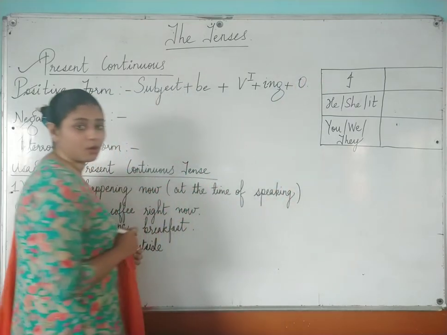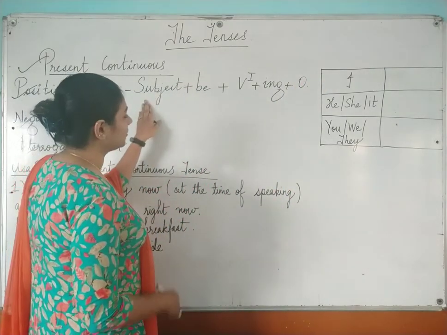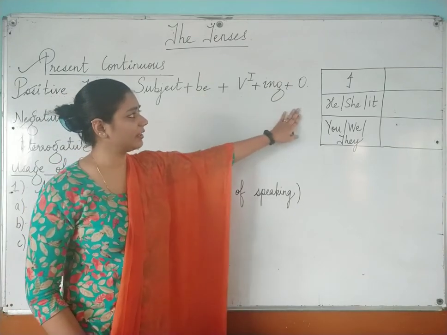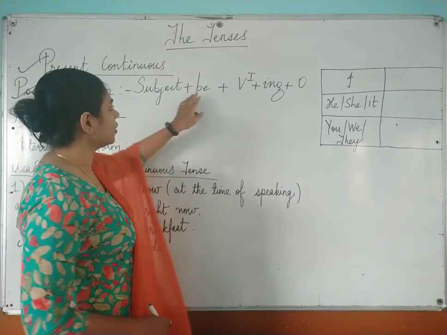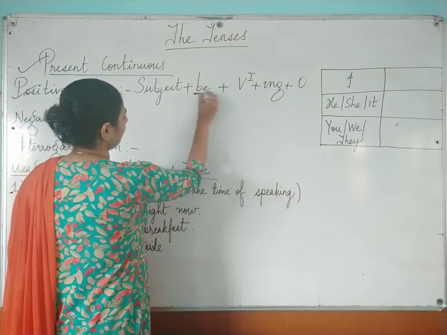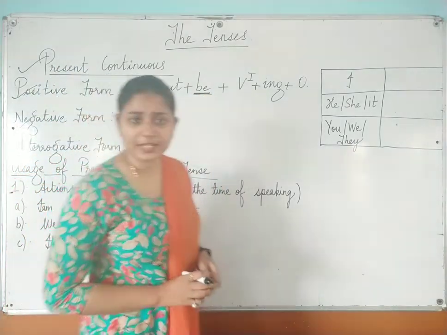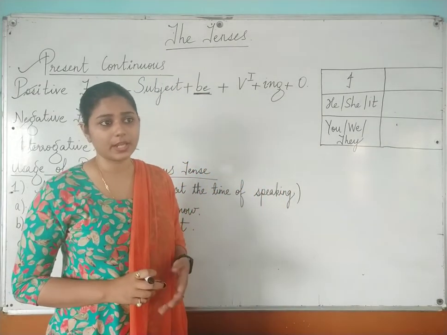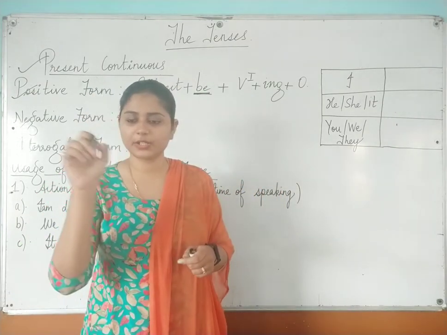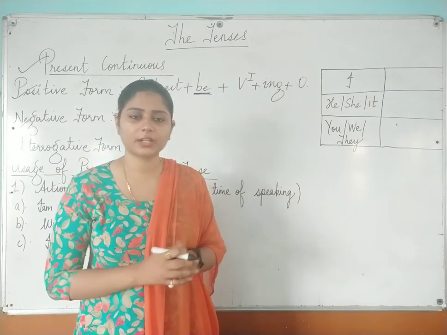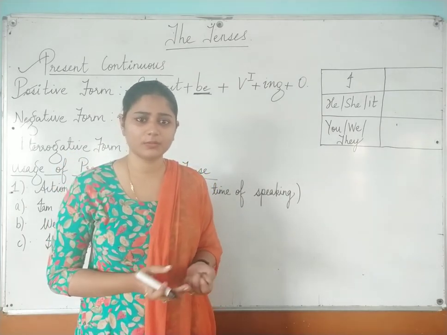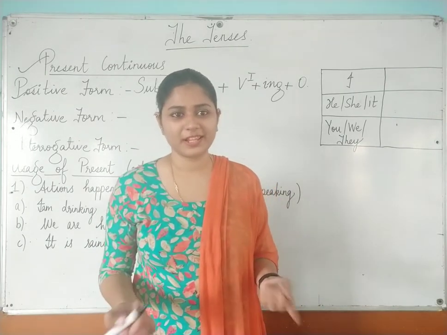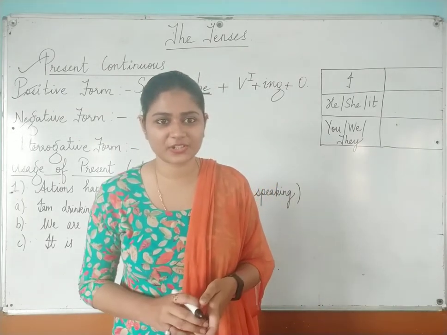O stands for object. Okay, I have written subject, then I have written be, then verb first form plus ing, and then object. So over here, what is this be? Generally, in many exercises you must have seen that in the bracket B is written, and then children get confused. Ma'am, B is written, what do we have to fill over here? Sometimes you all ask such questions, right?